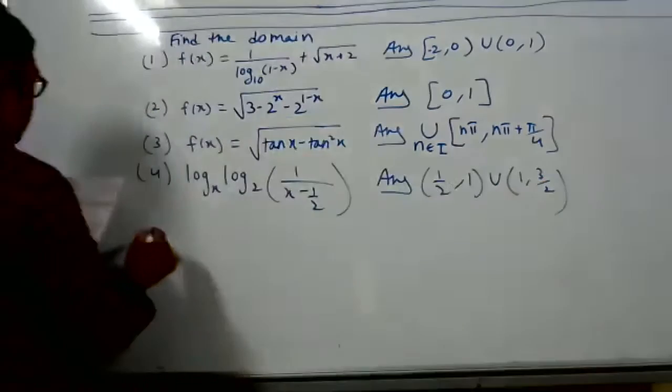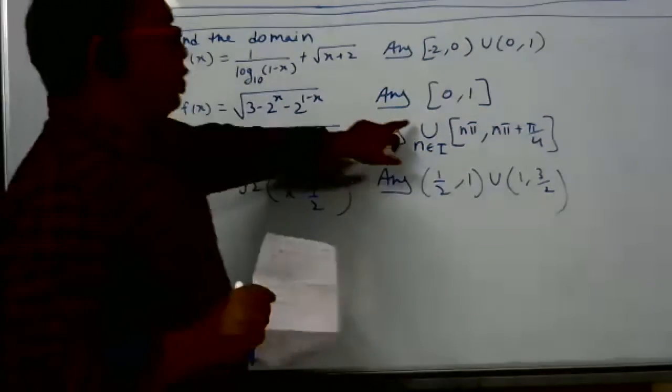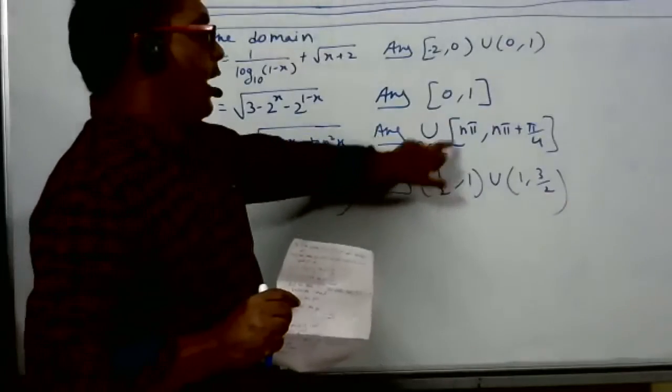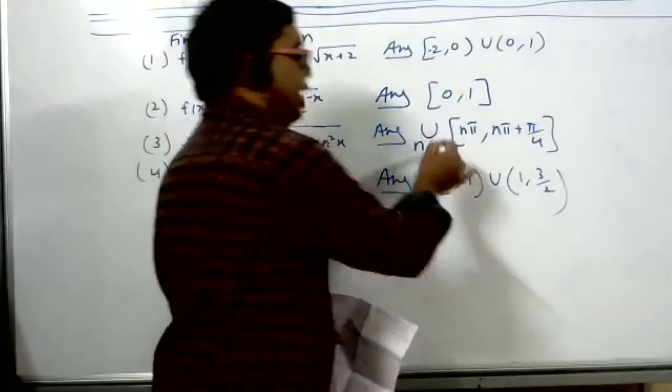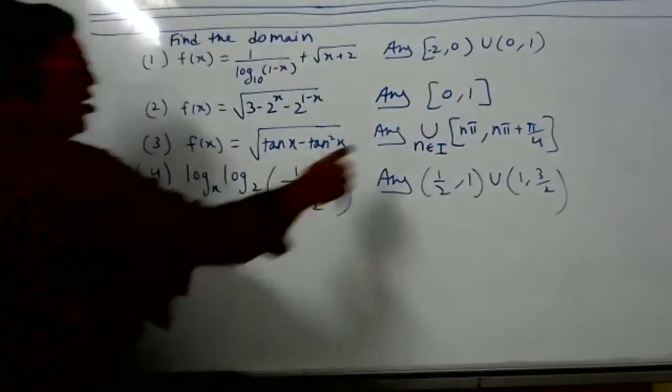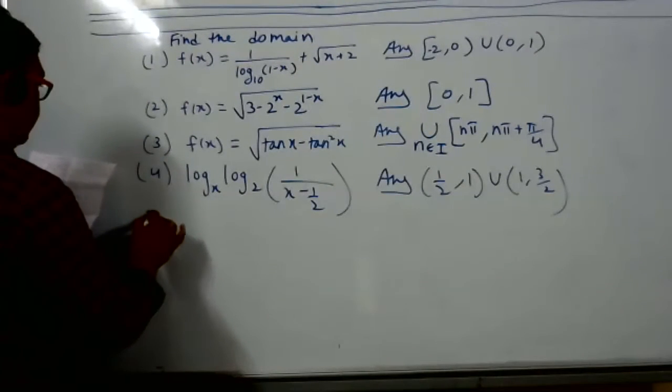Sir, could you say the answer of the third one? Union, n belongs to integers, n pi comma n pi plus pi by 4, union. Is it clear? Yes, sir.